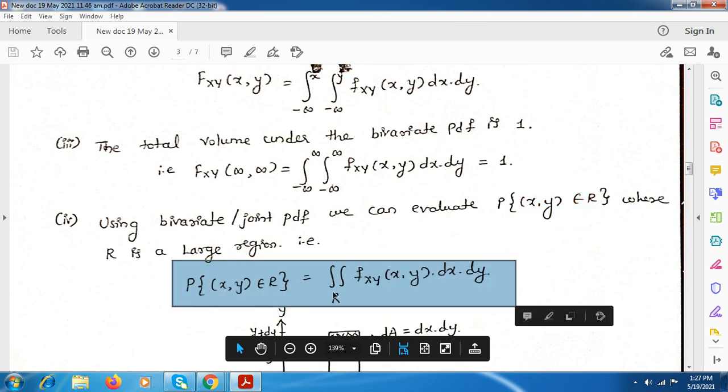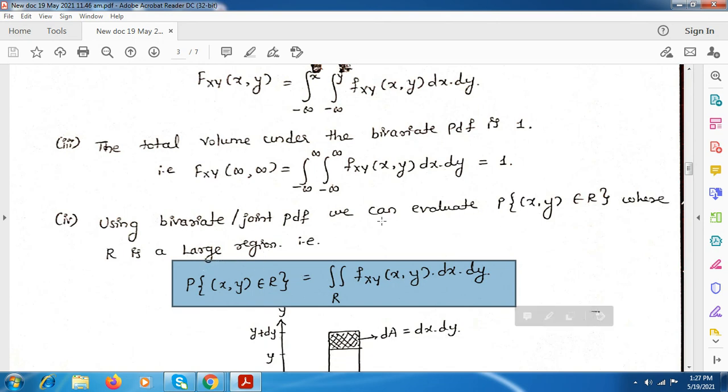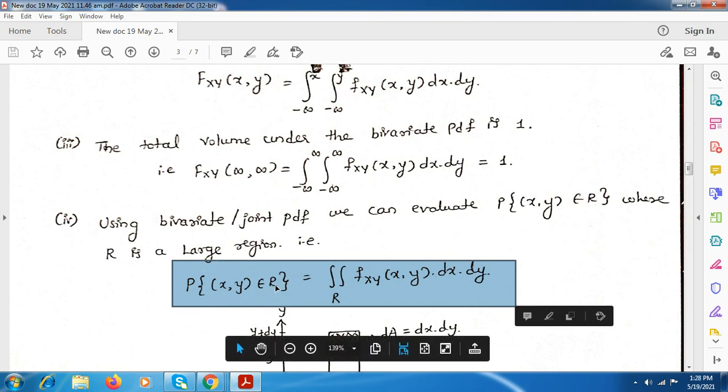The integration will be with respect to the whole region, of the PDF value. If the random variables x and y belong to a large region R, this is the equation we have: a double integration with respect to the region R of the PDF.